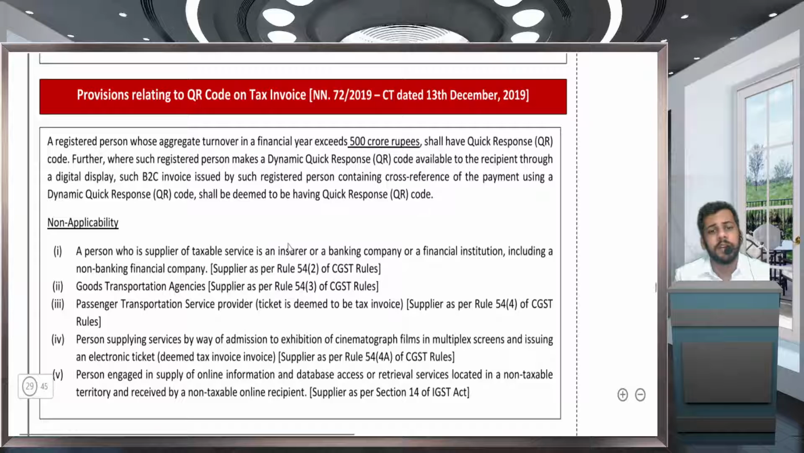There are some persons who are not liable to issue the invoice with a QR code. Who are those? Insurer, banking company, NBFC, financial institution, including non-banking financial institution. Next is GTA, passenger transportation service, cinematographic, and this one is extra. Okay. That is non-resident OIDAR service provider. Okay. These persons are not required to issue invoice with a QR code. I hope this is clear.